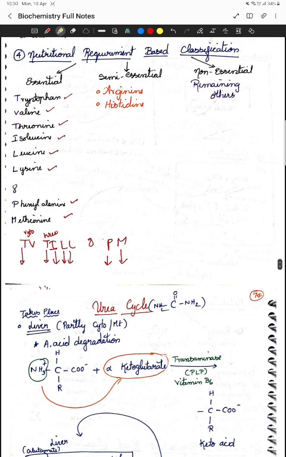Next, nutritional requirement based classification. In this, essential is what you should be remembering here: tryptophan, valine, leucine, isoleucine, lysine, phenylalanine, methionine.